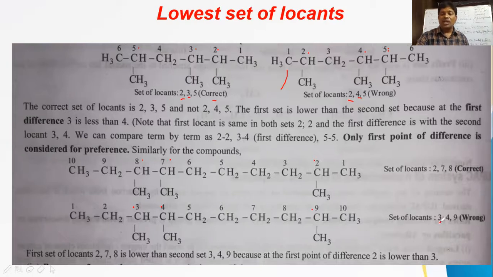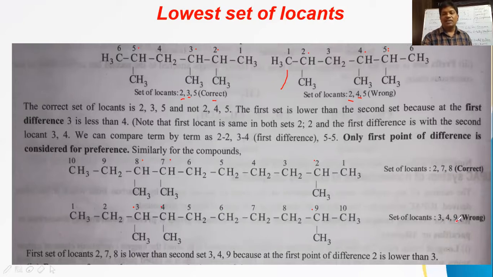Now if you take the lowest sum of locants, see here, 2 plus 7, 9; 9 plus 8, 17. We are getting 17 here. Here, 3 plus 4, 7; 7 plus 9, 16.